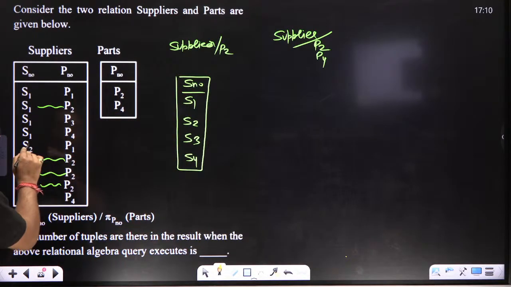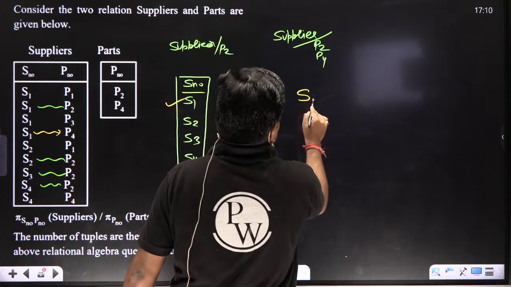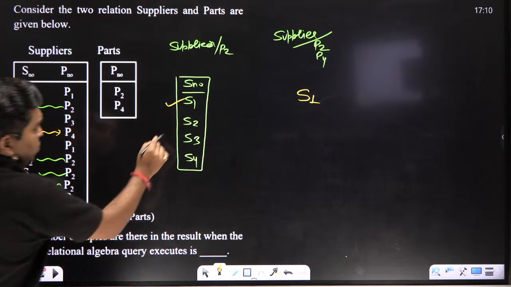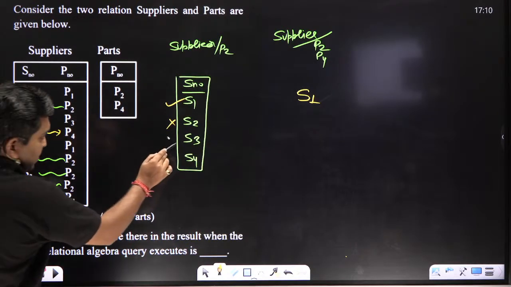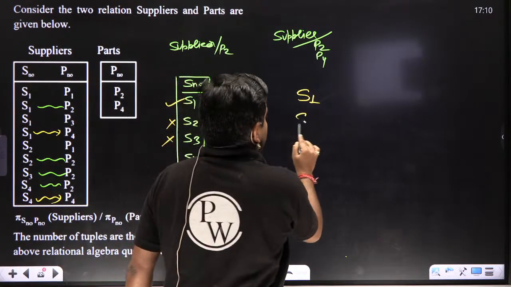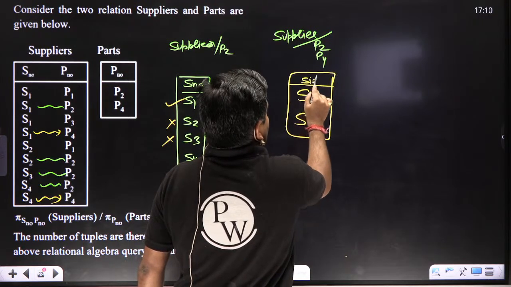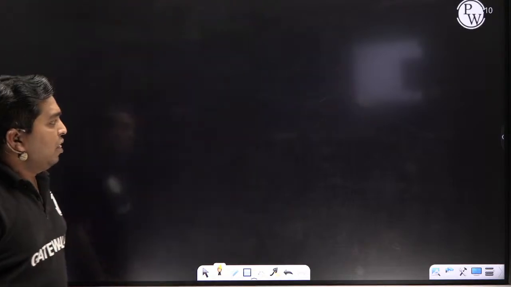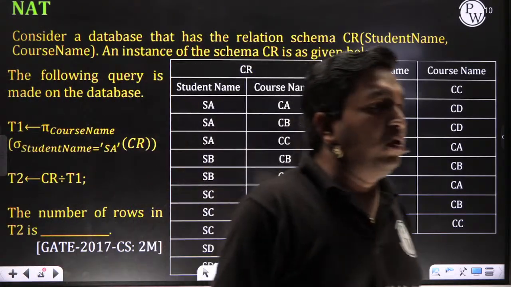Does S1 have P4? Yes, S1 has P4. Does S2 have P4? No, sir. Does S3 have P4? S3 does not have it, sir. Does S4 have P4? Yes, sir, S4 has P4. Hope you are getting it, bachcho. Now solve this question. Each and every one solve this question.